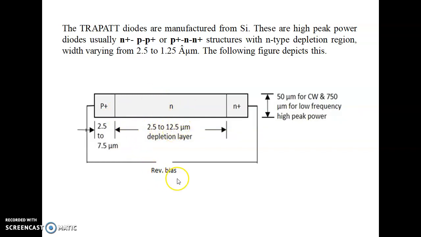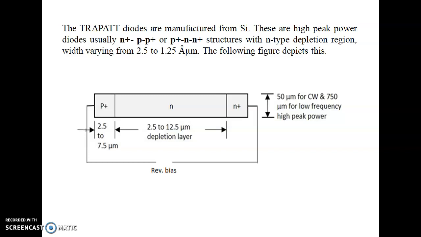As we have reverse biasing, this end region is basically the depletion layer. If you take the cross-sectional dimension, it can be 50 micrometer for continuous wave operation and 750 micrometer for low frequency, high peak power.